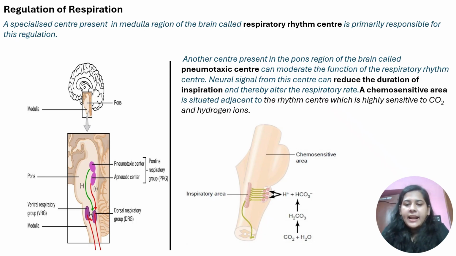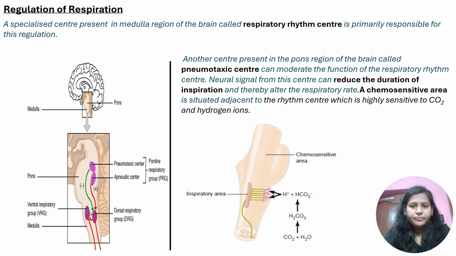So here it is said that we know that in medulla there are certain centers which control respiration, gastric secretion, and also in medulla there is a center referred to as the respiratory rhythm center. The diagram on the left on the upper part is showing you in the medulla. There is this respiratory rhythm center which is primarily responsible for the regulation. It regulates the respiration. But another center is also present in pons.